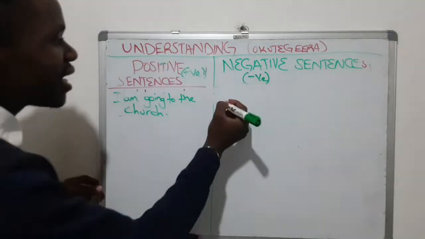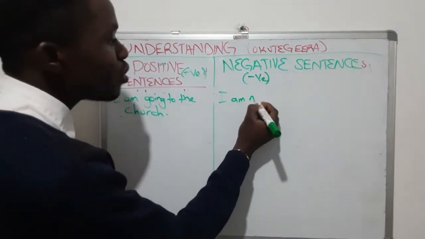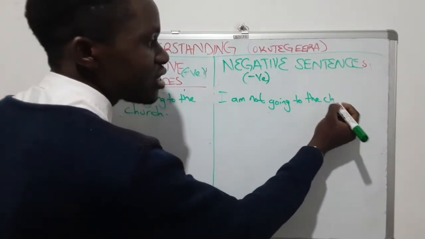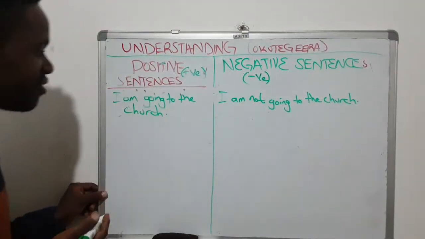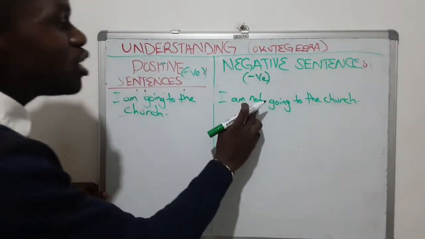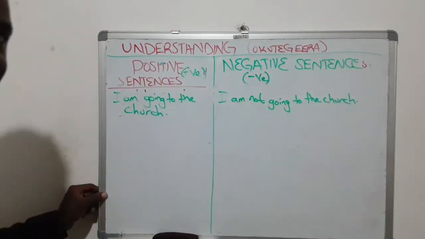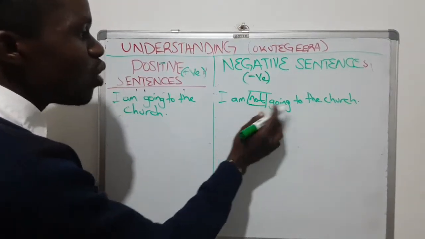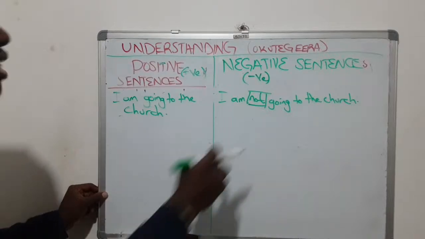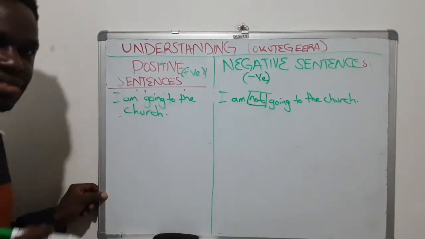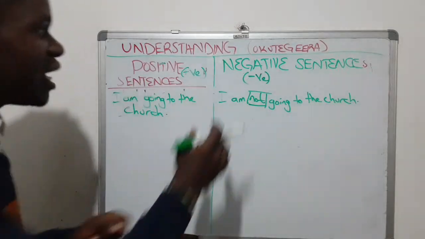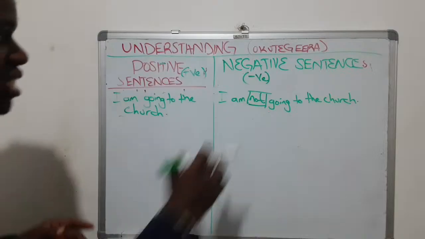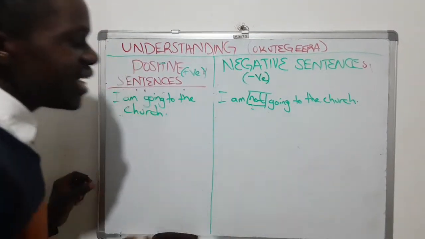But if I say, I am not going to the church. Are we together? There is a difference between this sentence and this. I am not going to the church. This is I am not. It has a not in it. So this is a negative sentence because it is contrary to the positive sentence. So positive sentence, you agree, whereas negative sentence, you are disagreeing. That is the difference. Are we together? So this is negative because it carries a not in it.